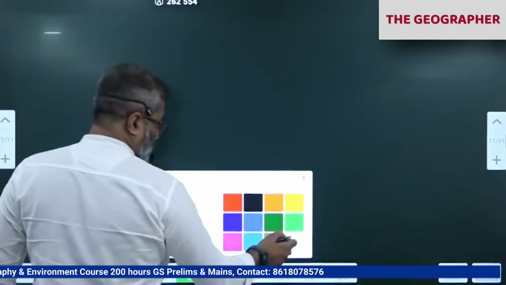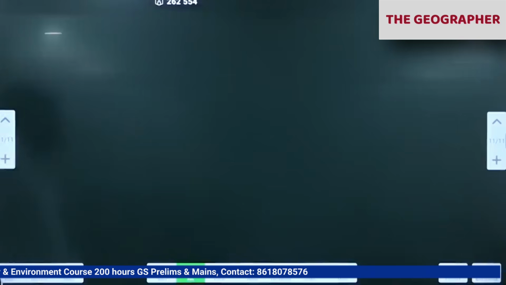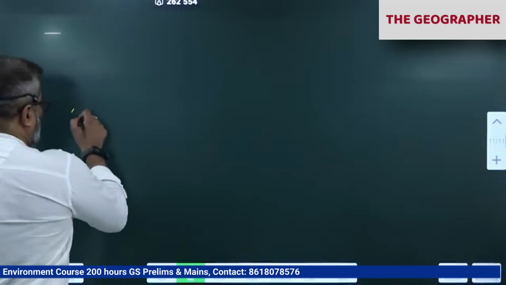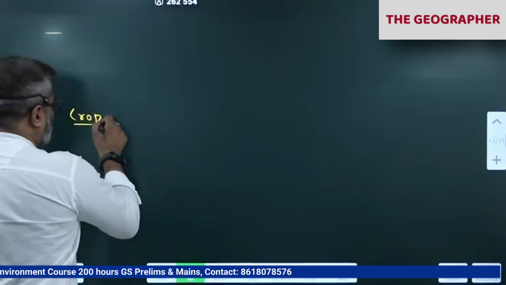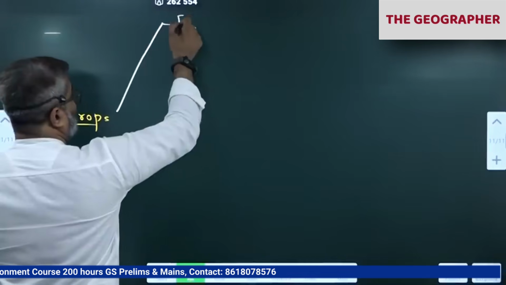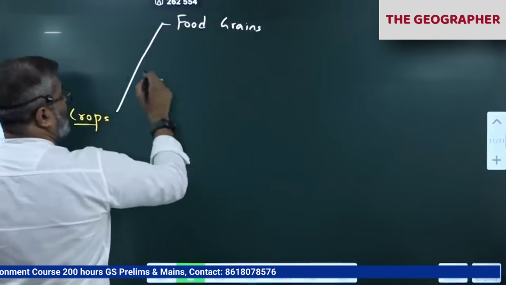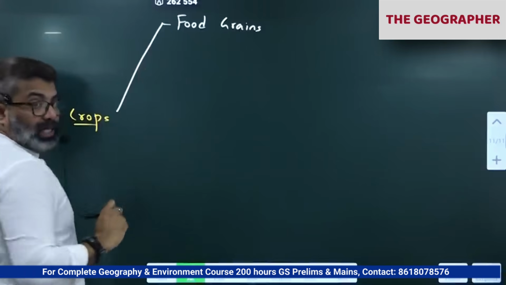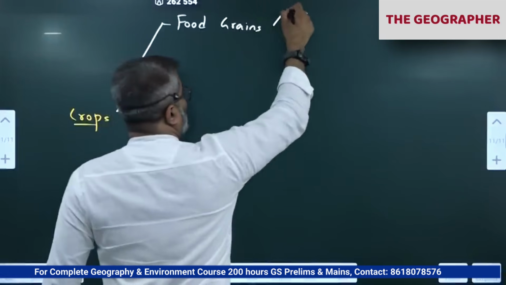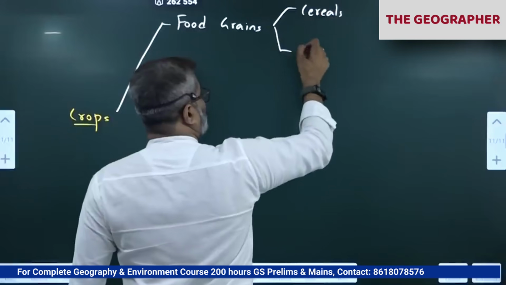Next, crop classification, you write. When I say crops, it includes food grains. Food grains include cereals and pulses.